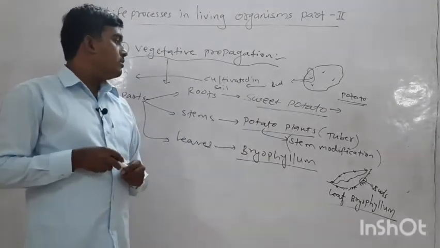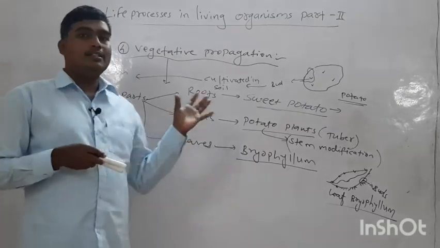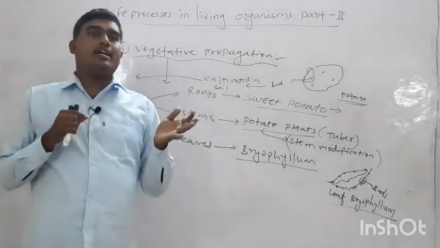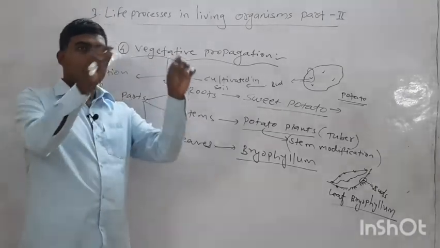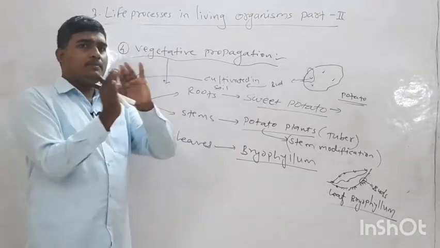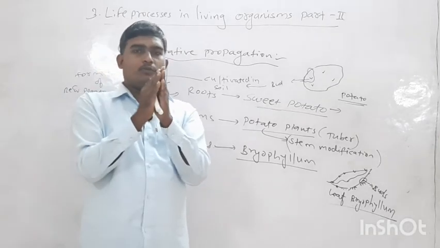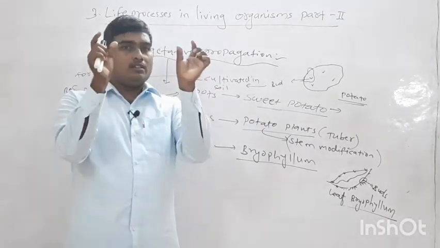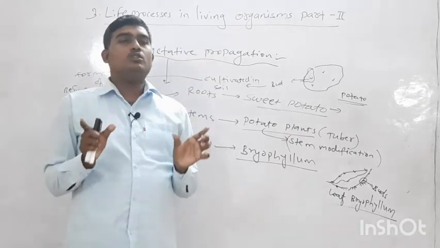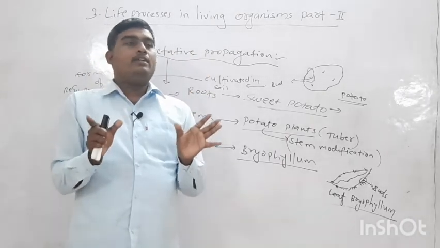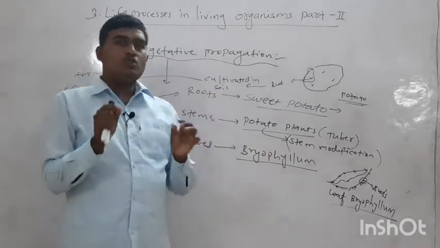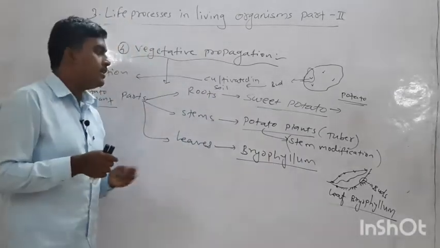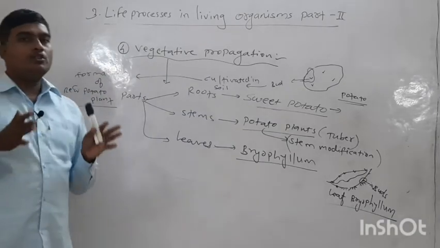There are so many types we have already discussed. So you should prepare a chart, or we can say a flow chart, of those processes. Separate out the two types of organisms, multicellular and unicellular, and their processes also. One by one you should write notes and have them checked by me. Okay, so this is about the asexual method.